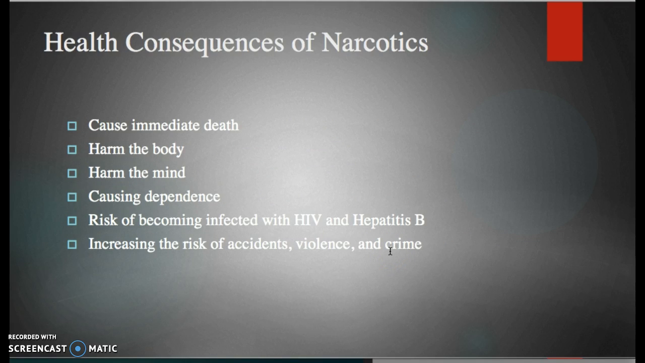Next, we're going to go over health consequences of narcotics. Can cause immediate pain, harm the body, harm the mind, causing dependence, risk of becoming infected with HIV and hepatitis B, increasing the risk of accidents, violence, and crime.